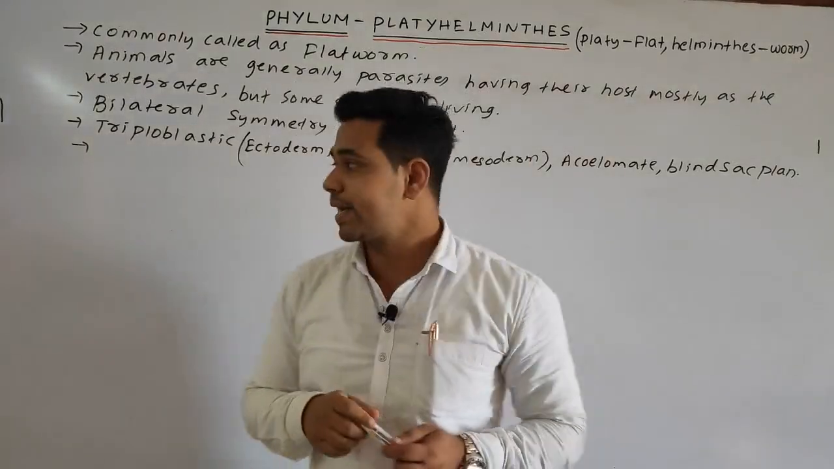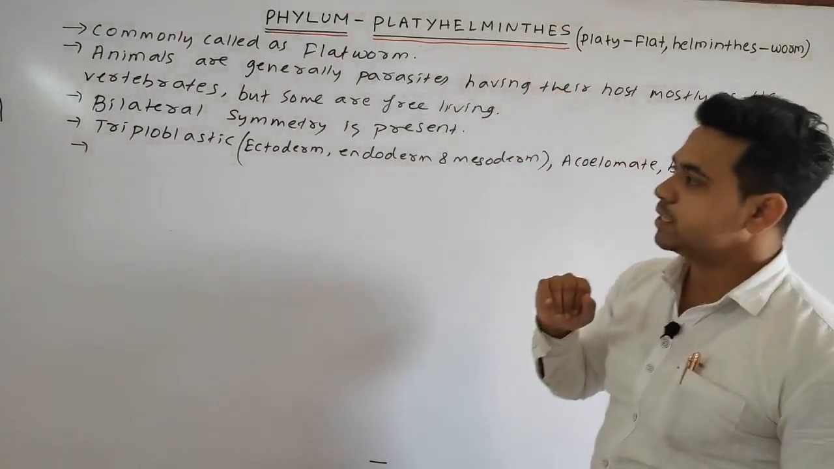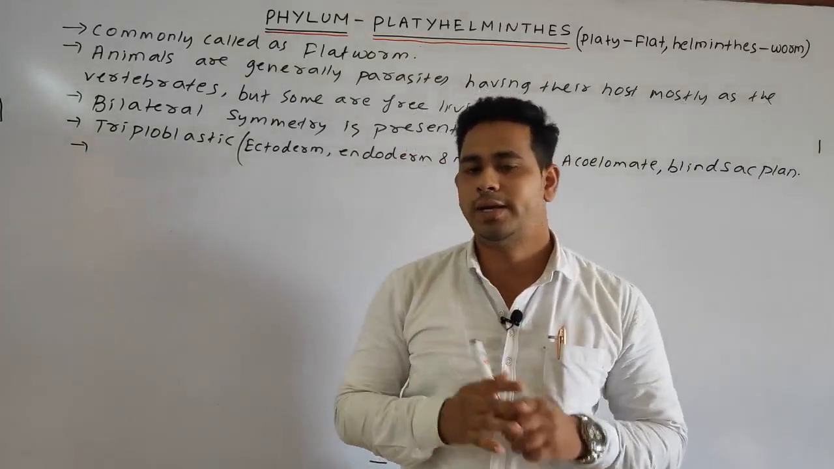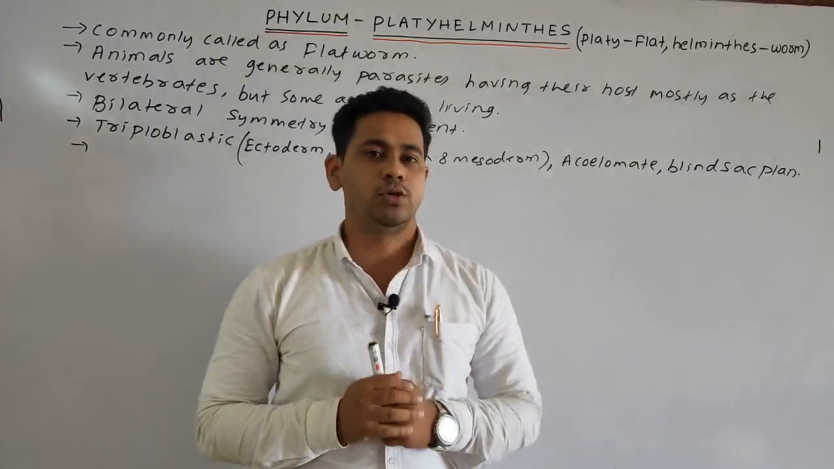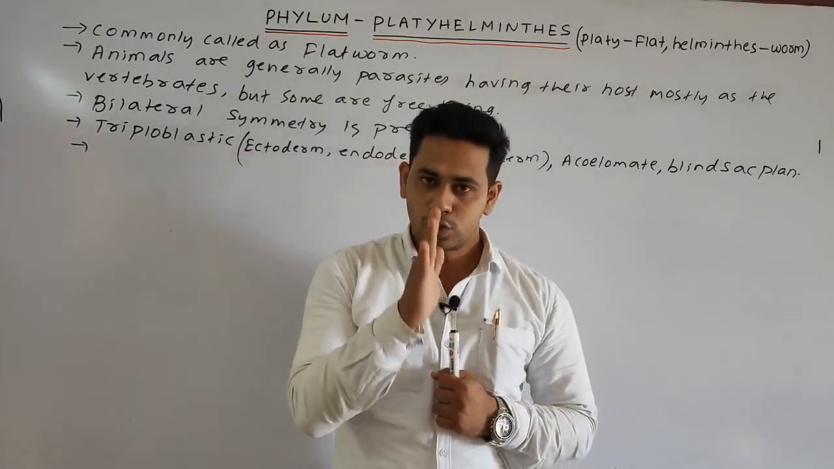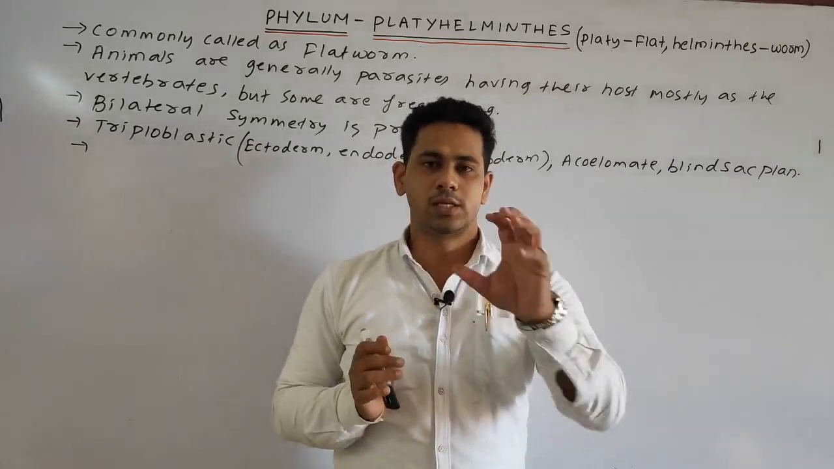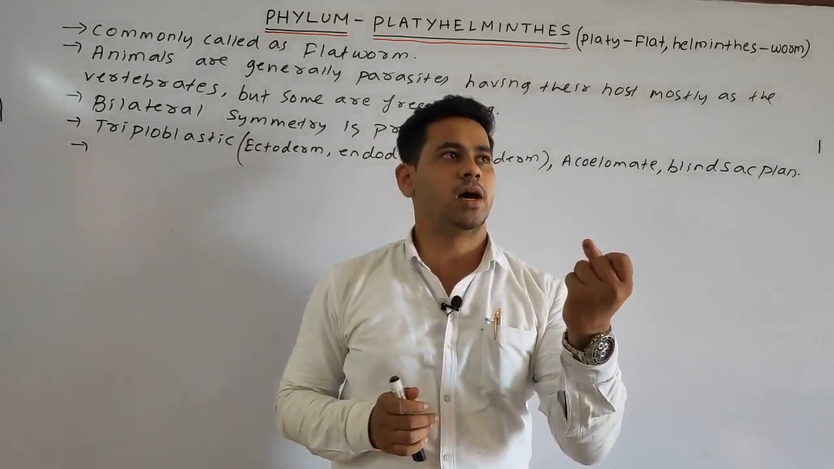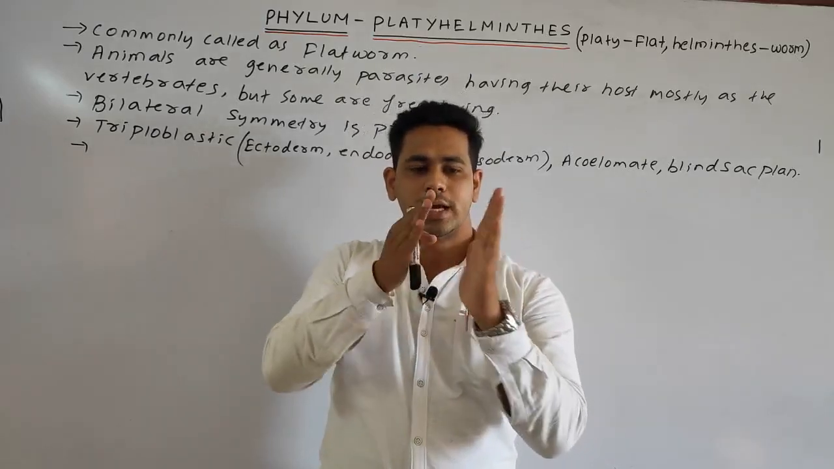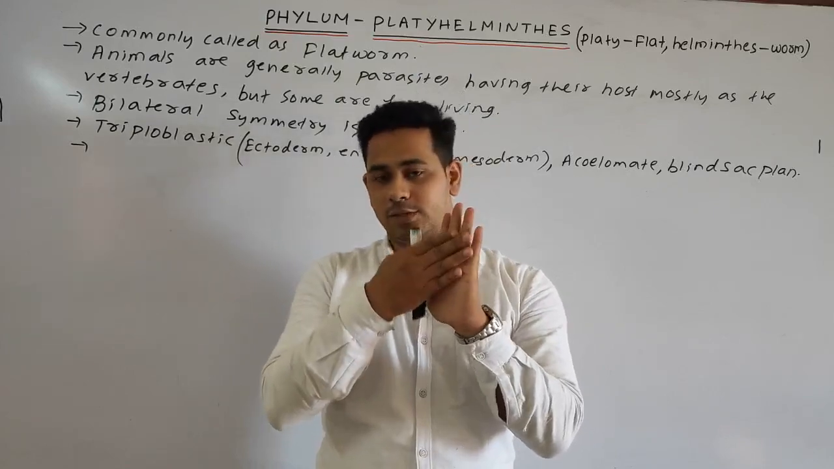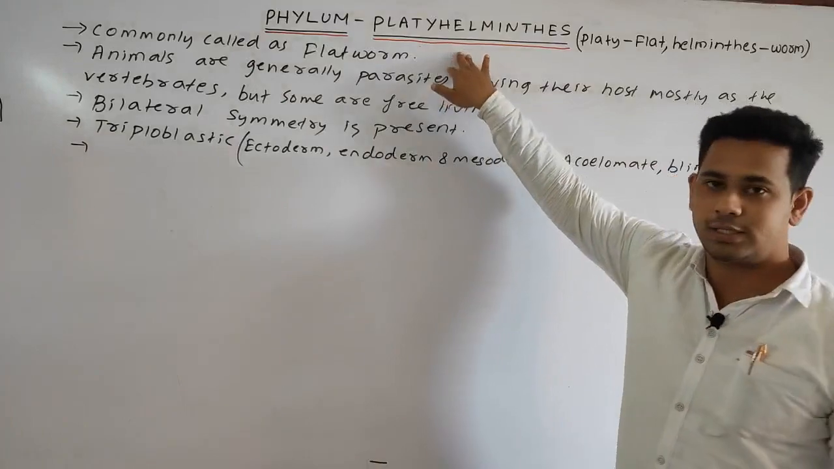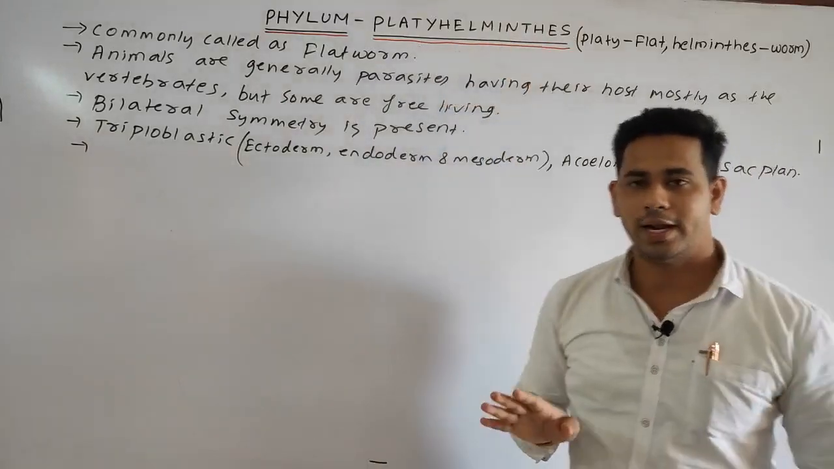Next point, students, in the case of the platyhelminthes, these are generally dorso-ventrally flattened. Dorso-ventrally flattened means what? Dorso means this is your dorsal side, this is your ventral side. It means we are taking a structure like a leaf-like structure. You can see a leaf, dorsally it is flat, and ventrally it is also flat. So the structure of the platyhelminthes is generally dorso-ventrally flattened.